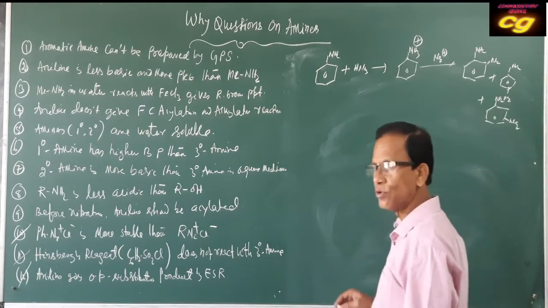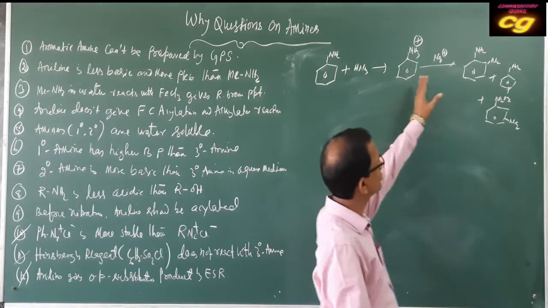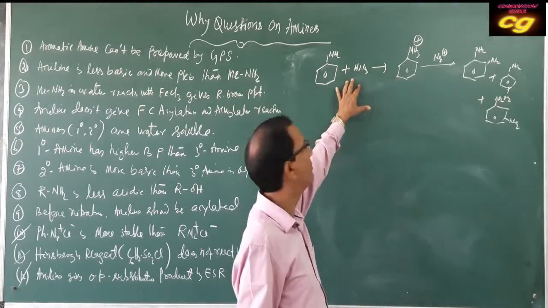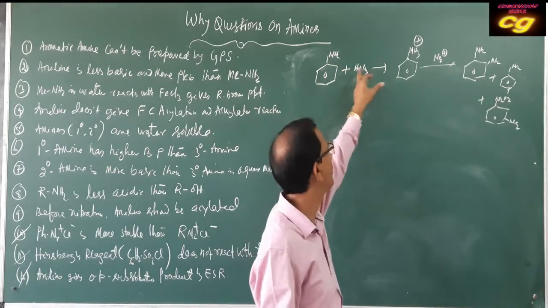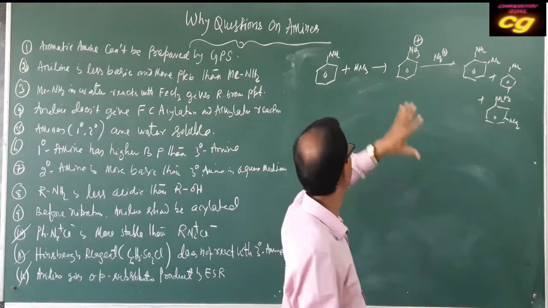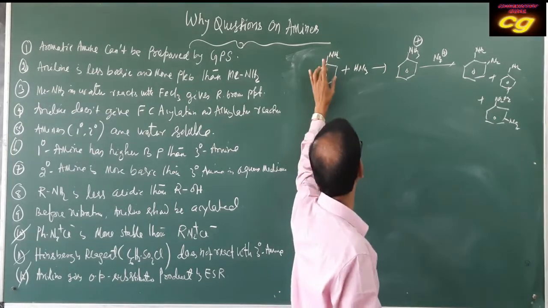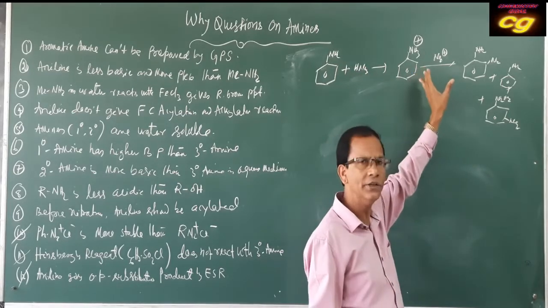So an ortho-meta-para mixture of nitro-substituted aniline is produced during nitration, because the amino group is easily oxidized by nitric acid forming anilinium ion.